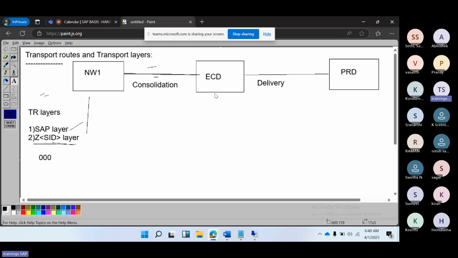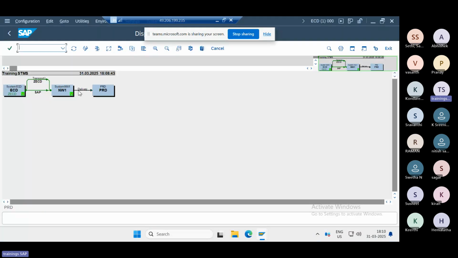Those objects will go via this layer to your respective target system here. Okay, the changes whatever we did will go via the Z layer. Right. Both intend to move the changes to the target system here. The target system means your NW1 system here.